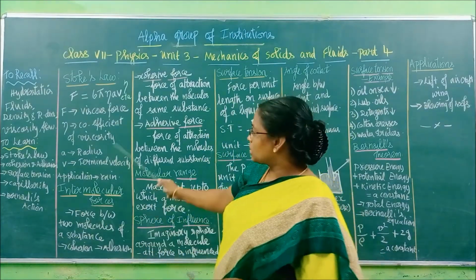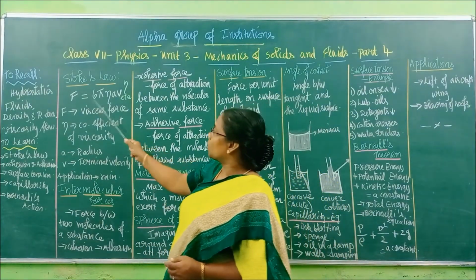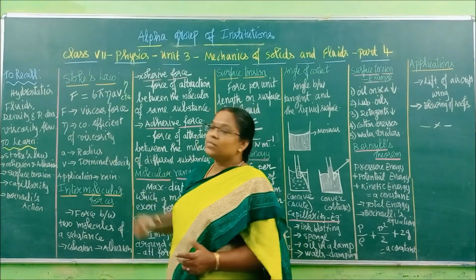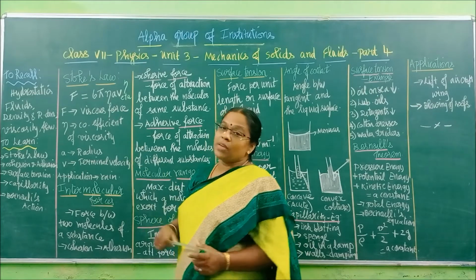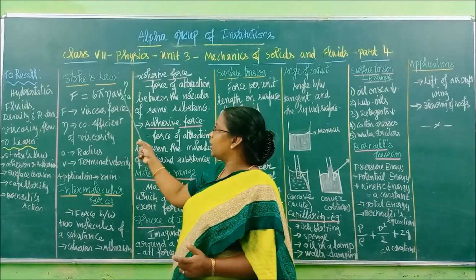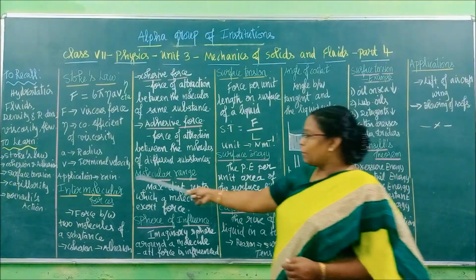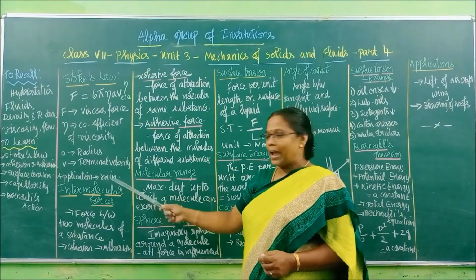So Stokes' law equation is F is equal to 6 pi eta a v. What is F? Viscous force. Eta is the coefficient of viscosity, a is the radius of the sphere and v is the terminal velocity. So the rainfall application I have explained now.